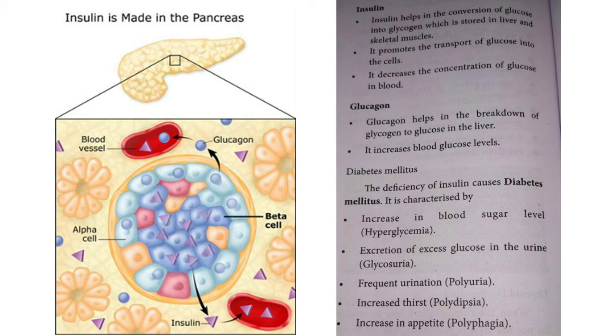Diabetes mellitus. The deficiency of insulin causes diabetes mellitus. It is characterized by increase in blood sugar level, hyperglycemia, excretion of excess glucose in the urine, glycosuria, frequent urination, polyuria, increased thirst, polydipsia, increase in appetite, polyphagia.